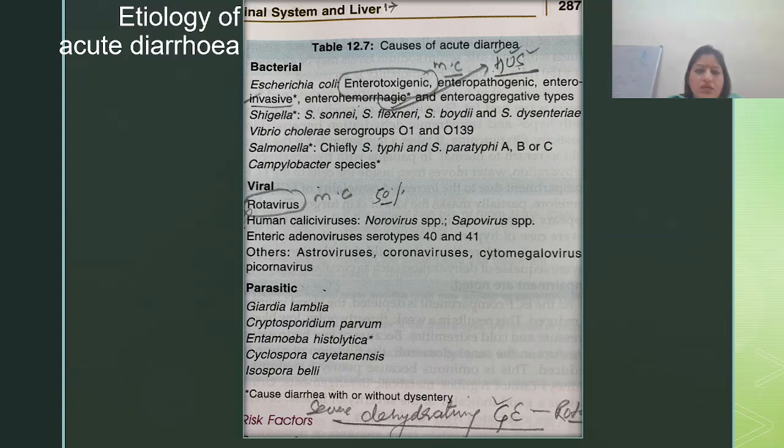Okay, so in the E. coli group, a few cause dysentery also, like enterohemorrhagic and enteroinvasive varieties, and a few cause acute watery diarrhea. You have to remember this chart. Please remember this chart. Take out this chart, stick it in your book and remember.